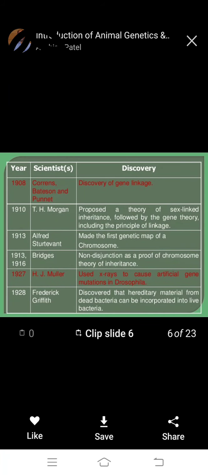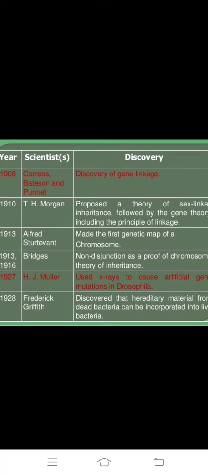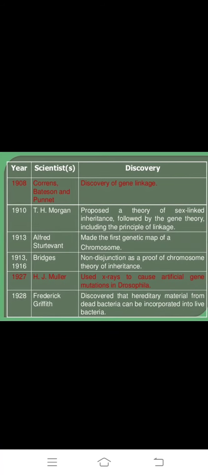Next, 1908, Correns, Bateson and Punnett discovered genetic linkage. Very important. Correns, Bateson and Punnett discovered gene linkage. Some diseases are also related to gene linkage.